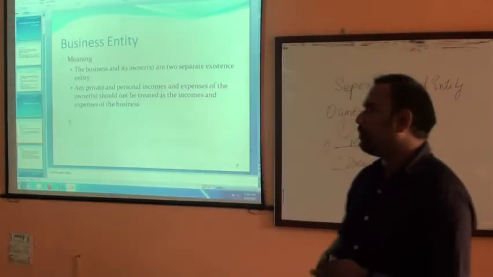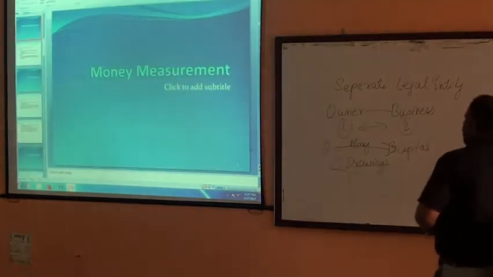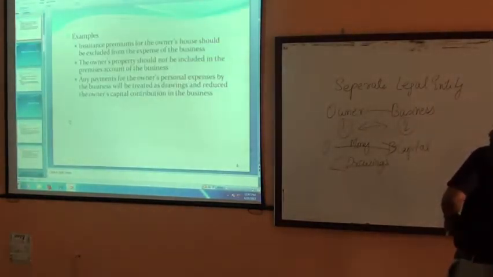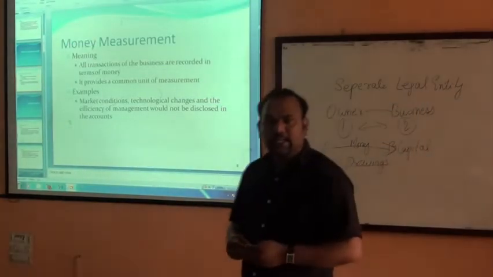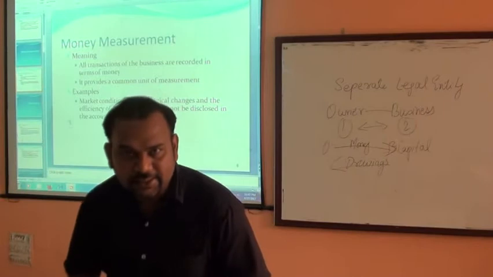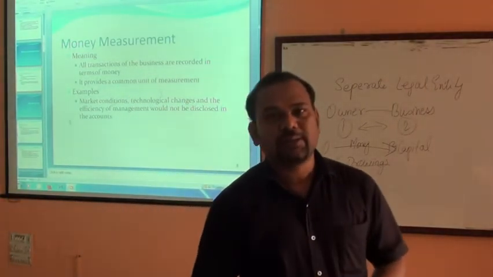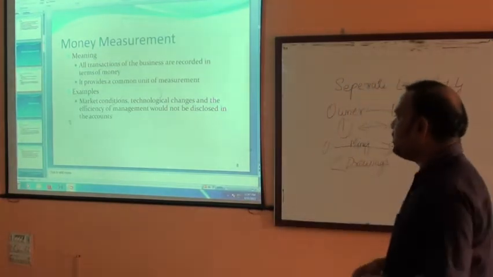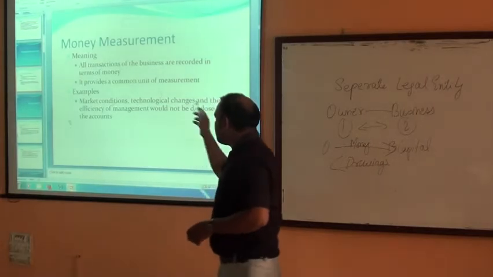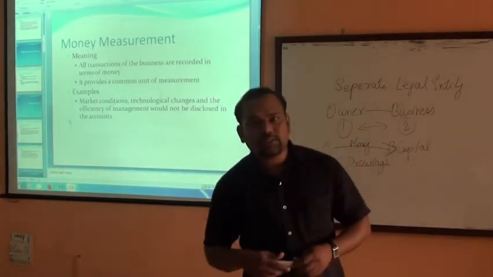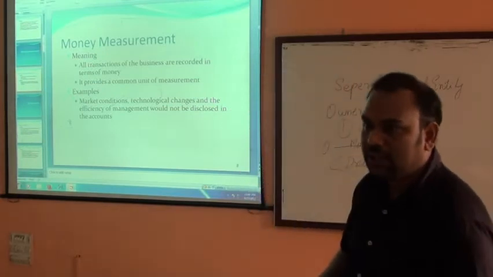The second concept of accountancy is the money measurement concept. Now, what is money measurement? In accountancy, all transactions are measured in terms of the money's worth of that particular country. If you see to the side, all transactions of the business are recorded in terms of money. It provides a common unit of measurement. Now, what is this common unit of measurement? It is generally the currency of that particular country.